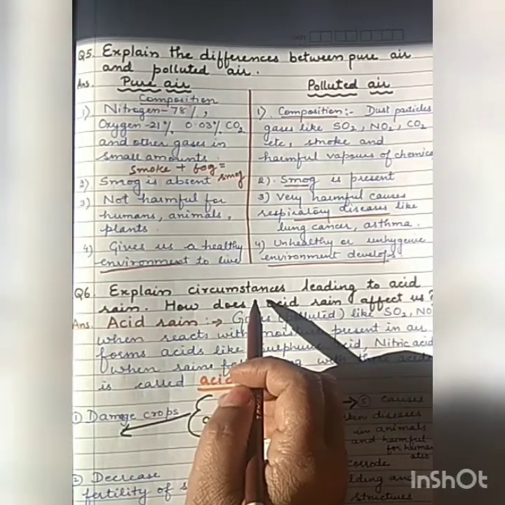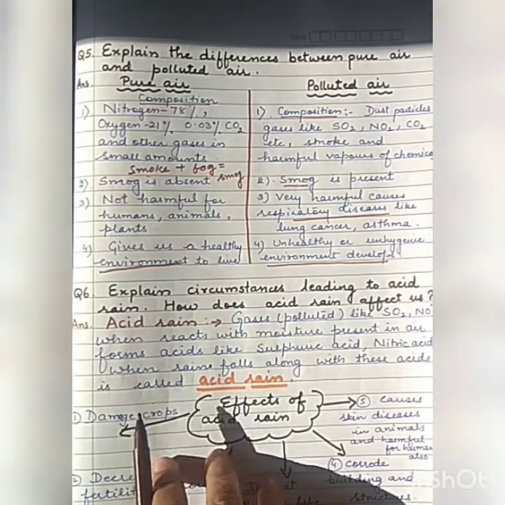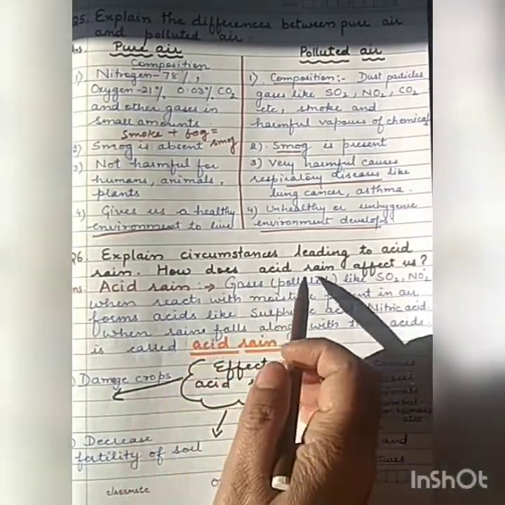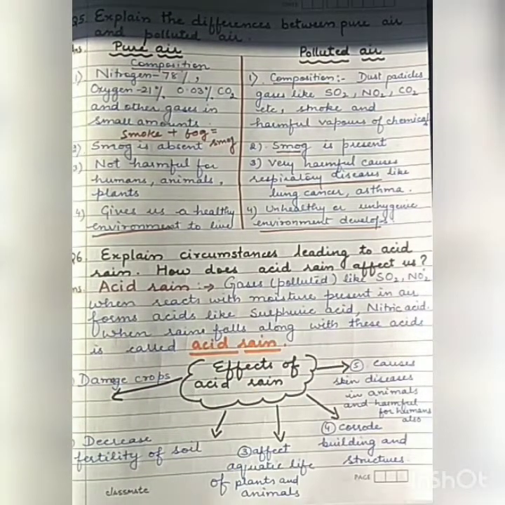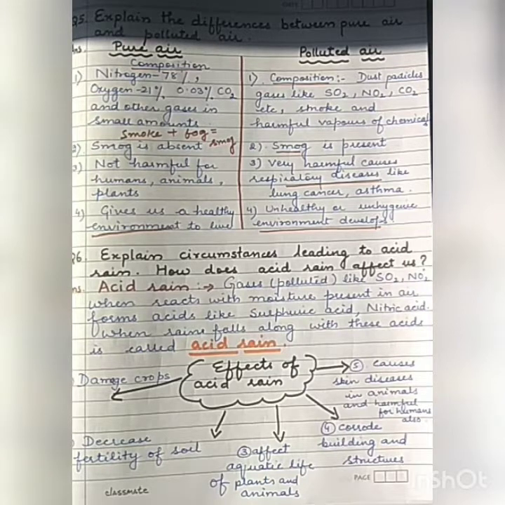Question number 6. Explain the circumstances leading to acid rain. How does acid rain affect us? Now, what are the various factors of acid rain which affect us? Now, first of all, write down the definition of what is acid rain.